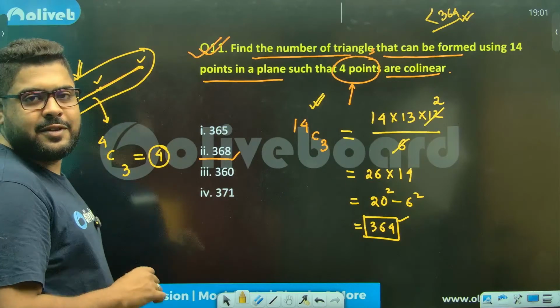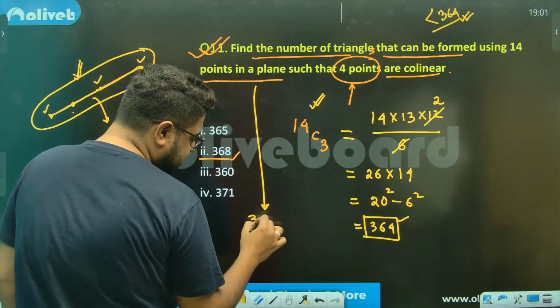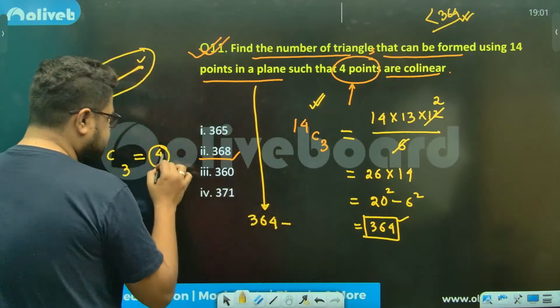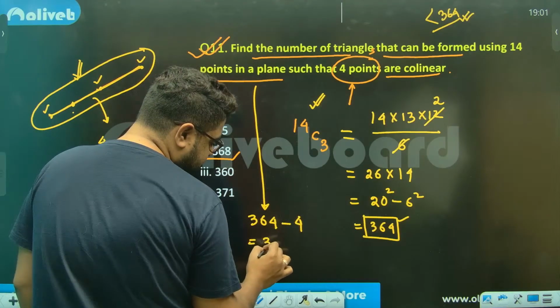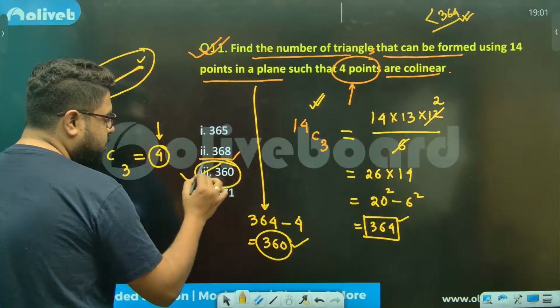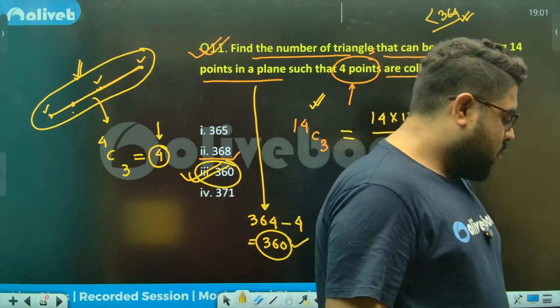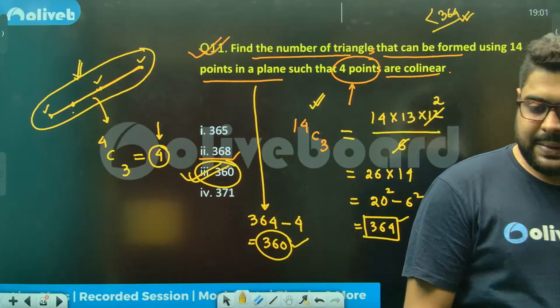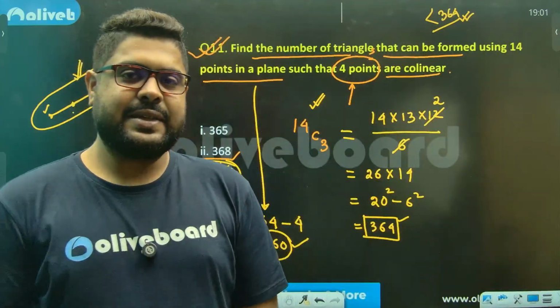So the answer to this question will be 364 minus these 4 imaginary triangles, so my answer will be 360, which is option number 3, sir. That itself is your answer.